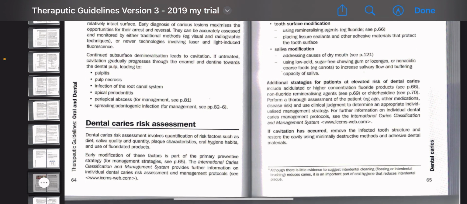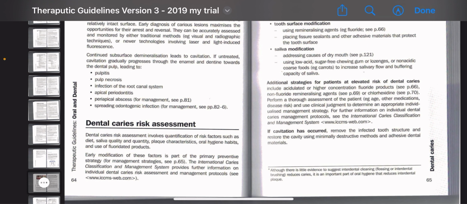Saliva modification: addressing the cause of dry mouth. We already know that we have to find the cause of any disease. During the course of management of a disease we have to identify the disease, confirm the disease, then find the cause of the disease. This is very, very important. Without finding the cause of disease, we cannot manage the disease properly, and an acute case can go to chronic if you don't find the cause.